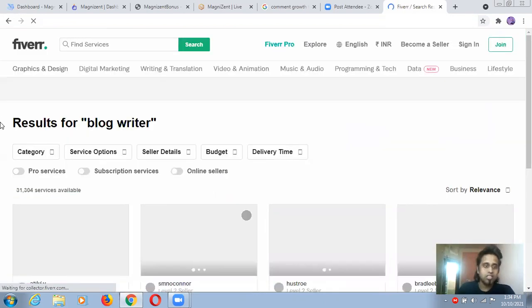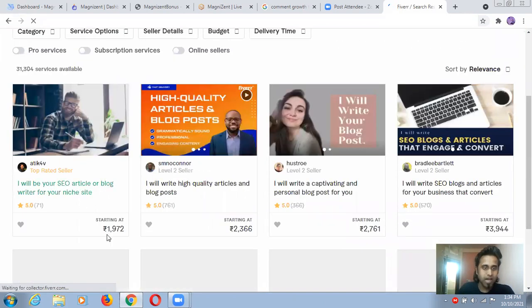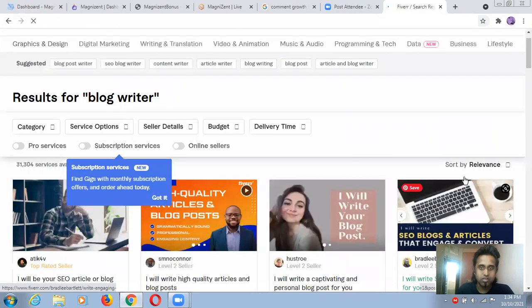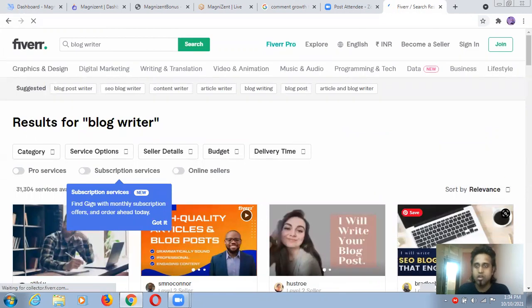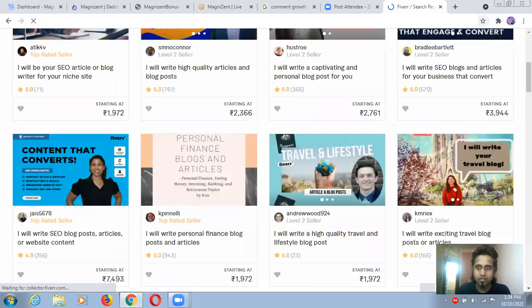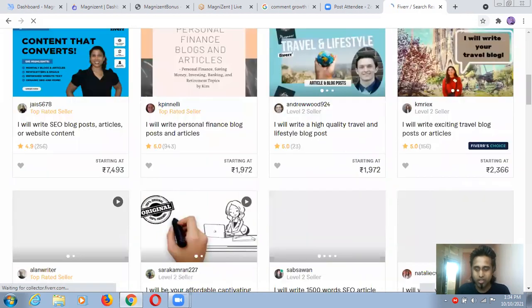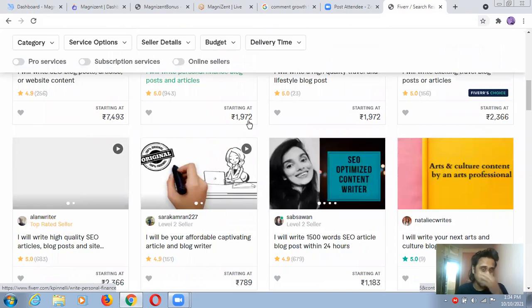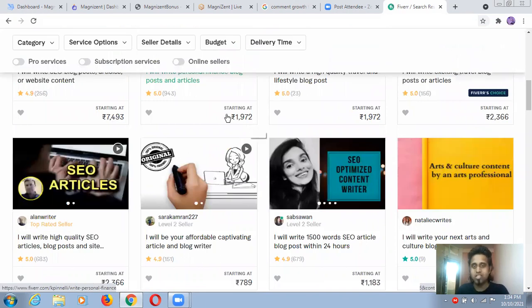Guys, this is coming in rupees, sorry, but you can convert it into dollars. You can see this is a lot. This is around $100. This is around $25. This is around $27. So guys, people are selling at normal rates.